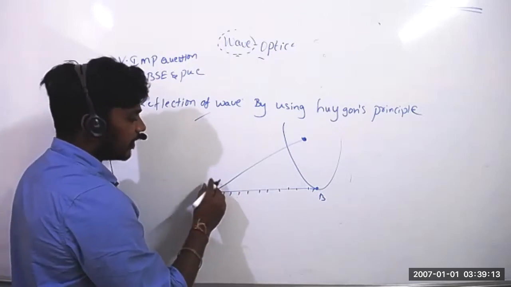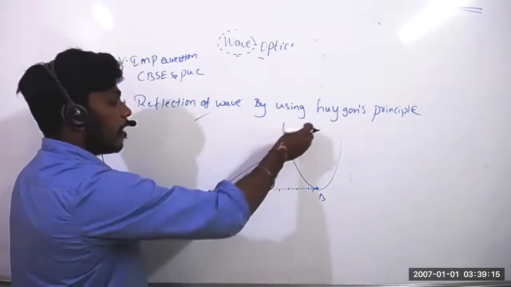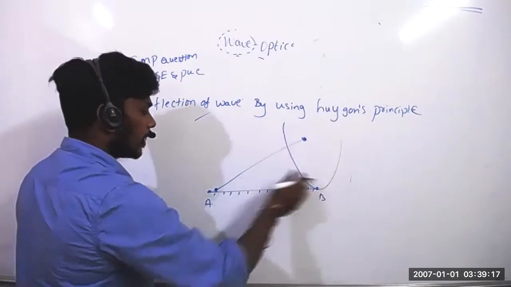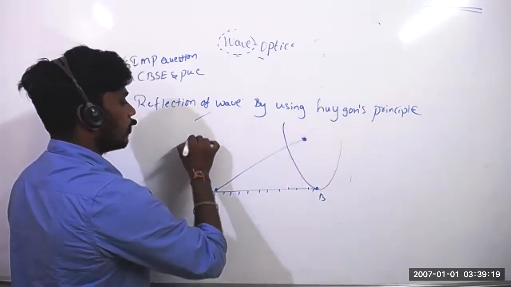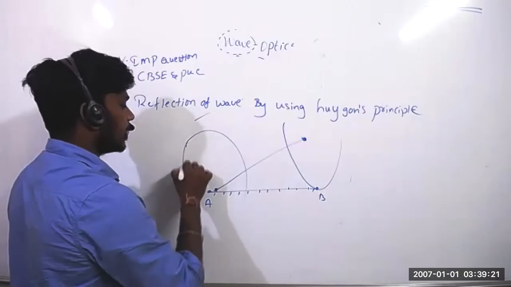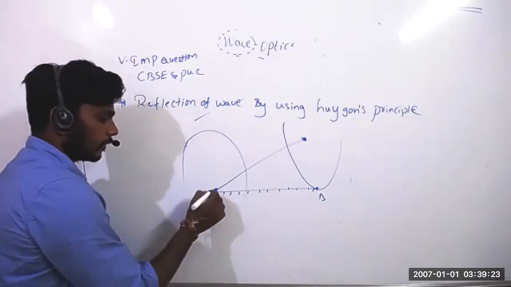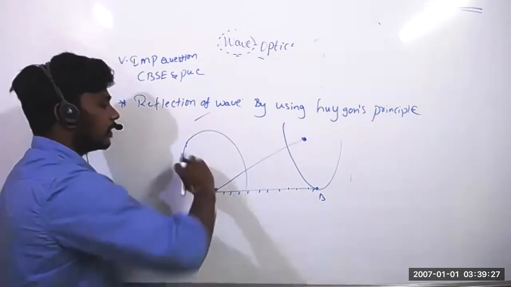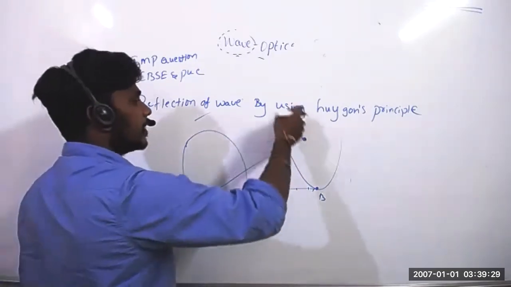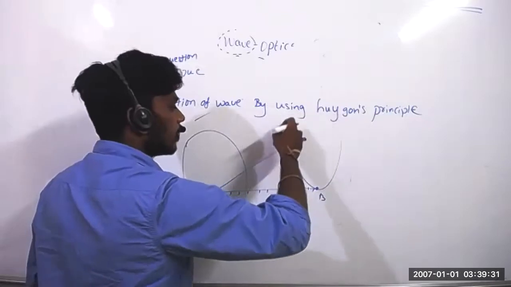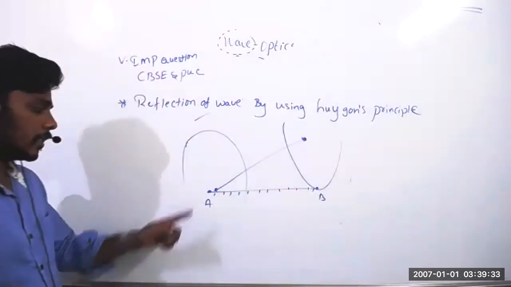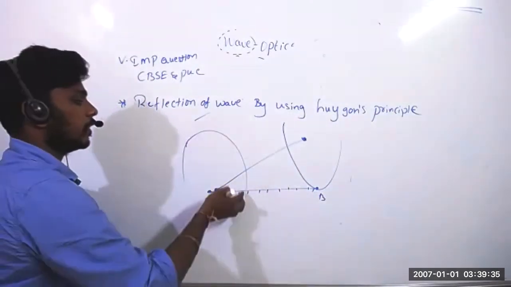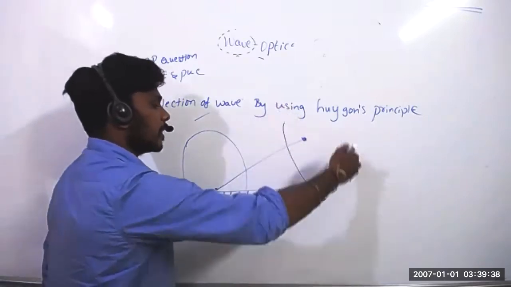Once it touches, it goes slowly. How much time will it take from here to here? This wavefront will go in this direction. Understand clearly now? This is the point. Once it is touched, slowly it will reach here. This point is coming from a long distance, so it comes like this. This point, spherical wavefront. This point, spherical wavefront.